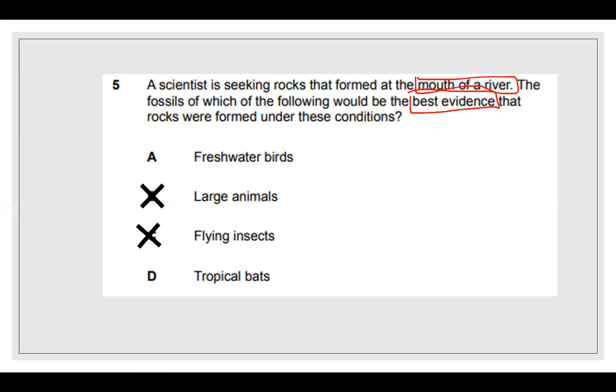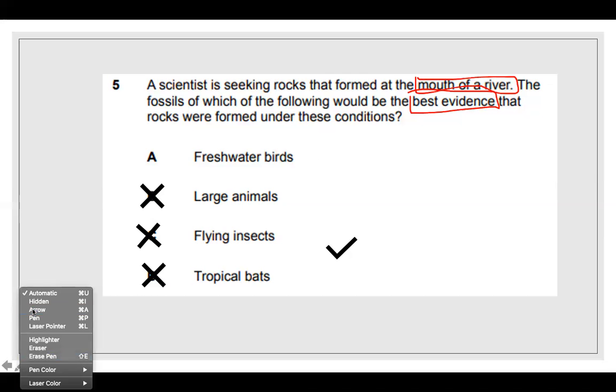Not flying insects. Actually, we really haven't looked at them; the only insects that we looked at that were fossilized were butterflies and dragonflies. Tropical birds, not really the answer, but freshwater birds would be the answer for that.